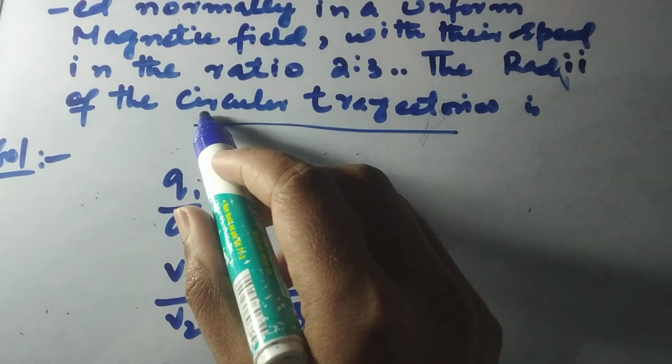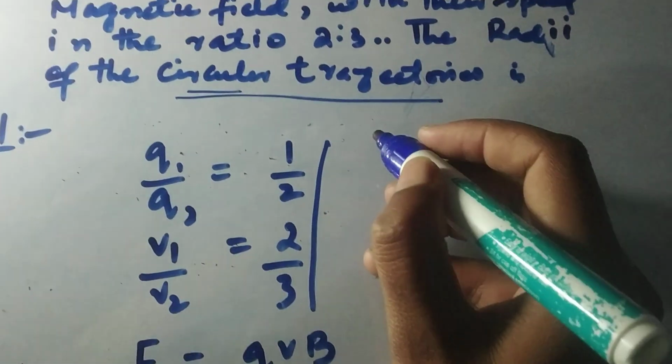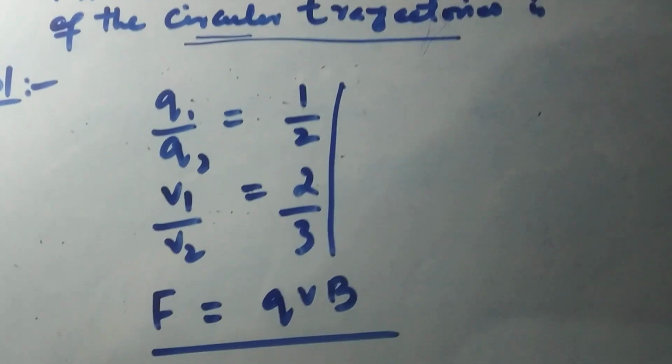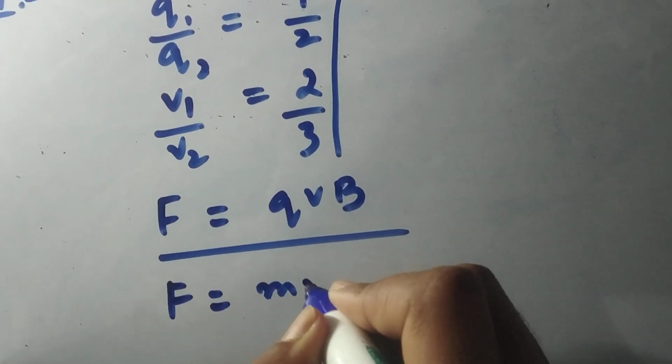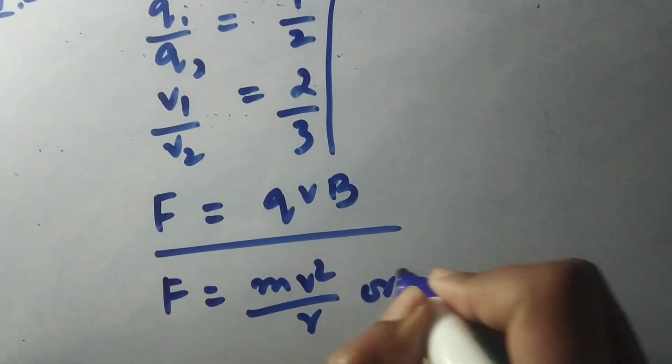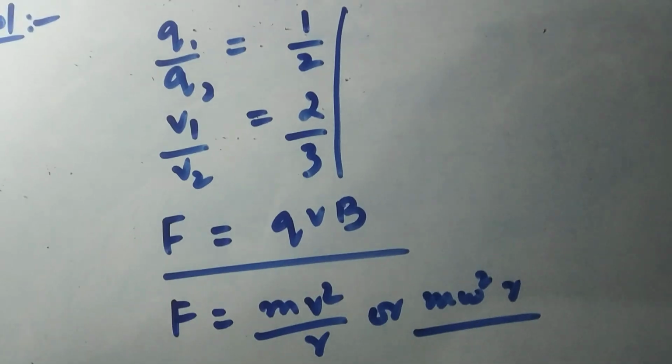For a circular path, one thing should come to your mind: the force F is equal to mv squared upon r, or m omega squared r.